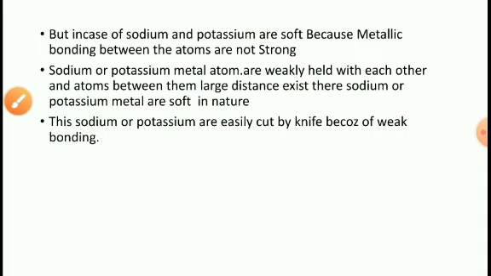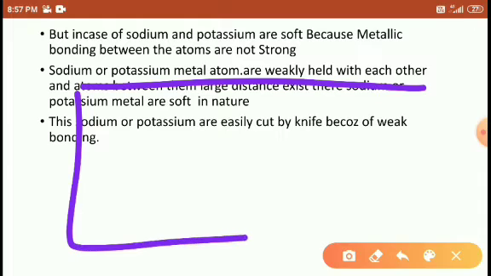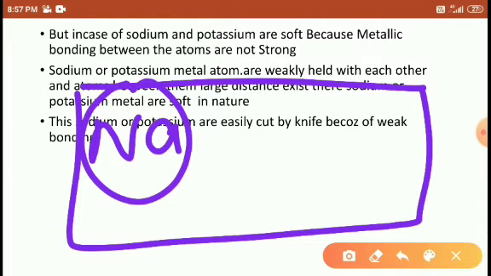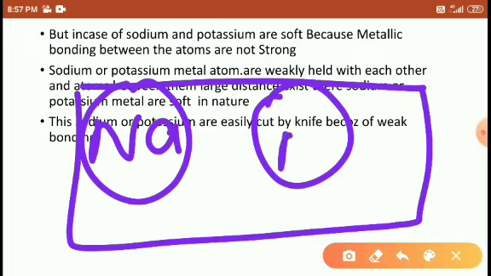But in the case of sodium, the sodium atom and the next sodium atom, look here, students, there is a gap here. Due to this gap, the atoms are not strongly bonded with each other. It means they are weakly bonded.